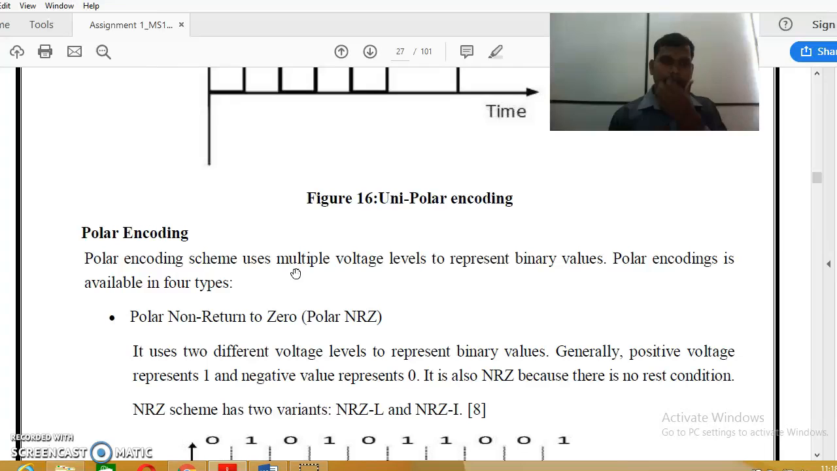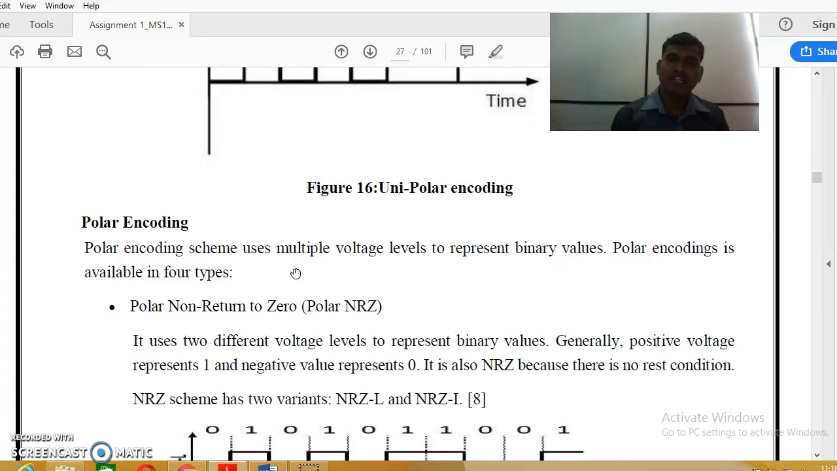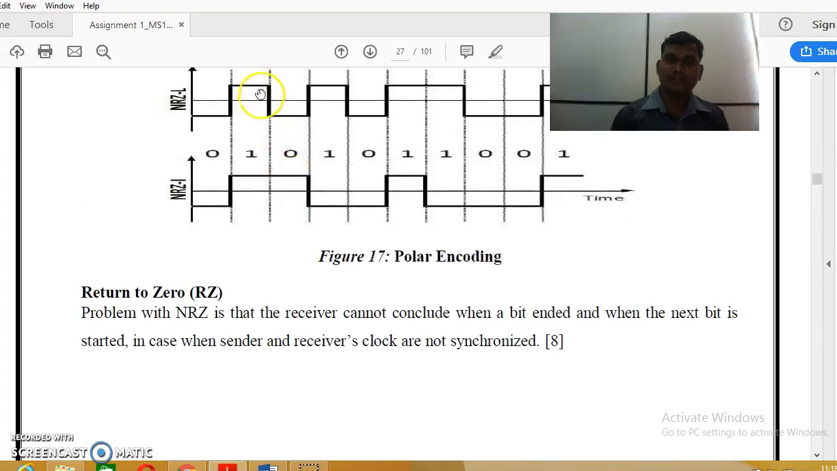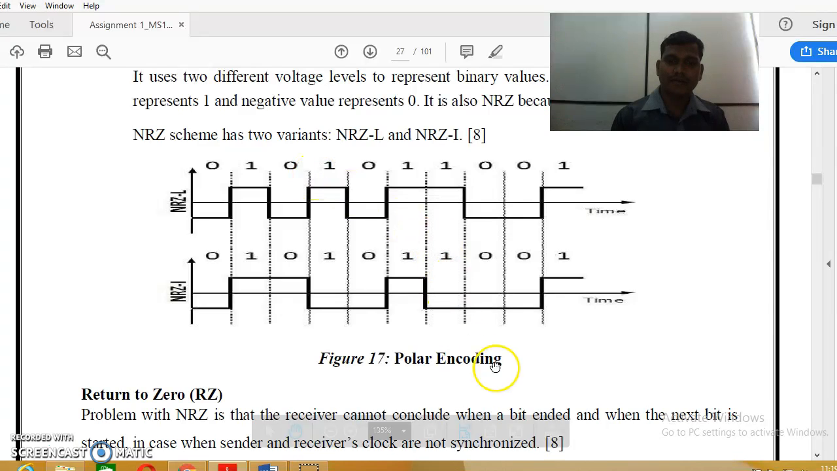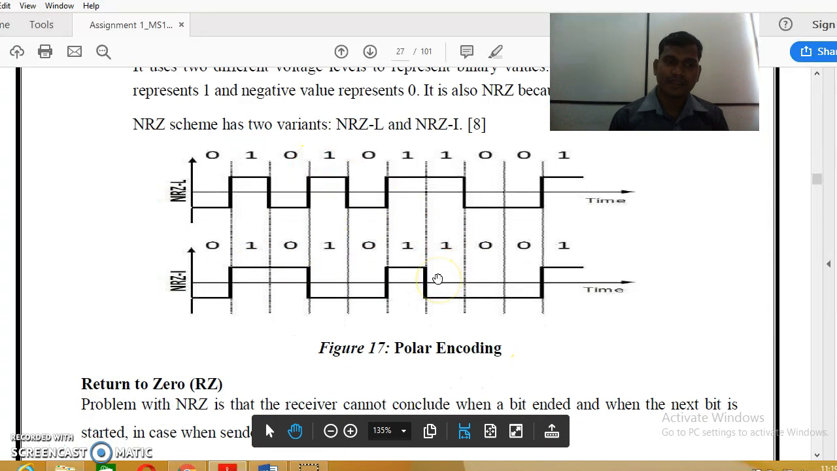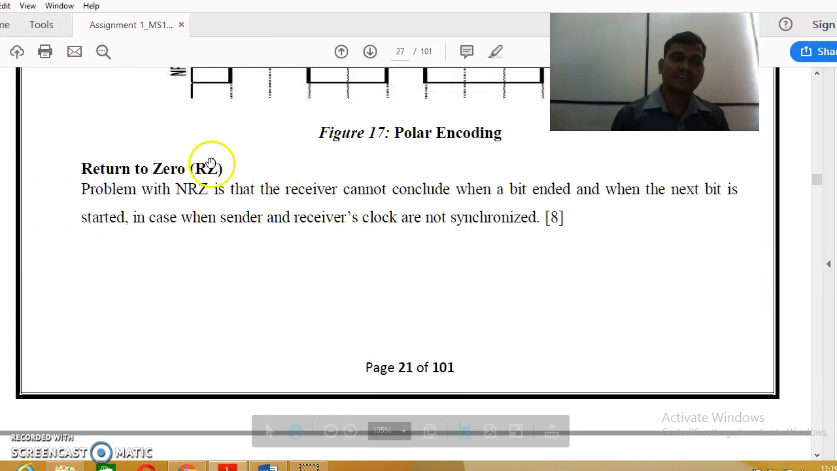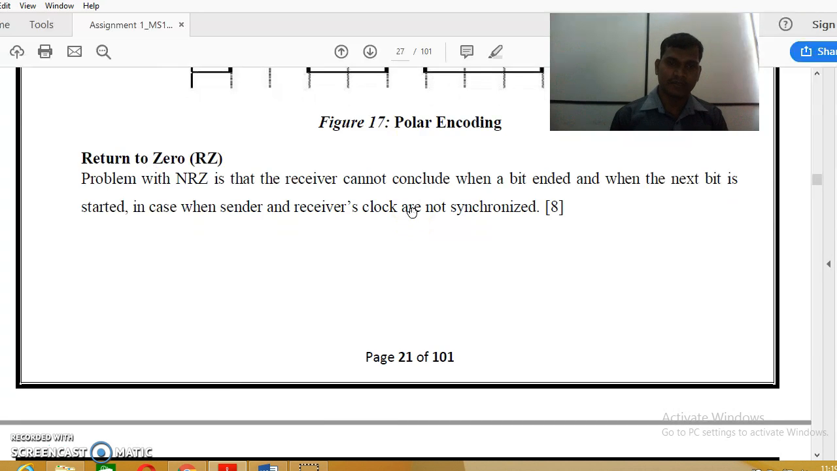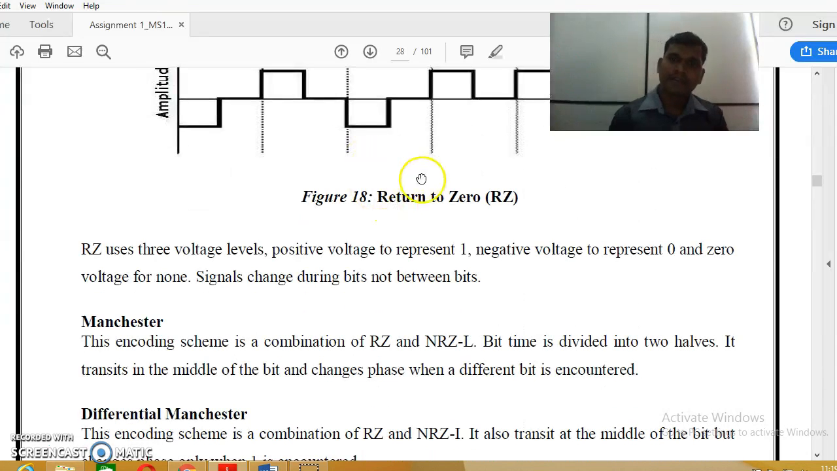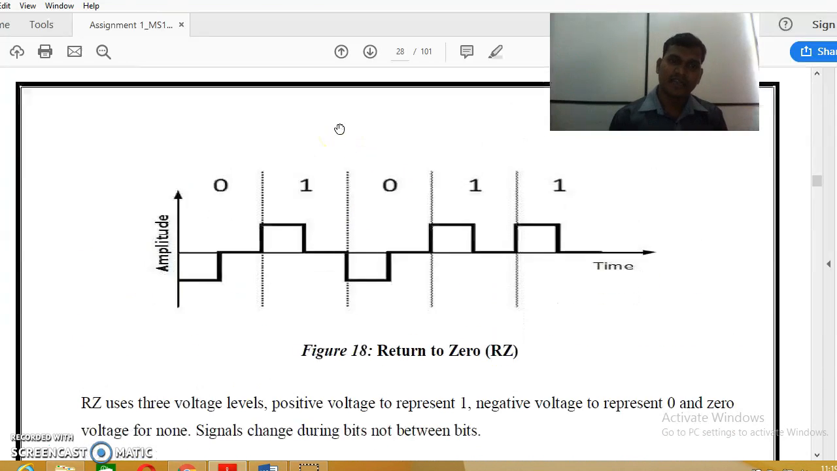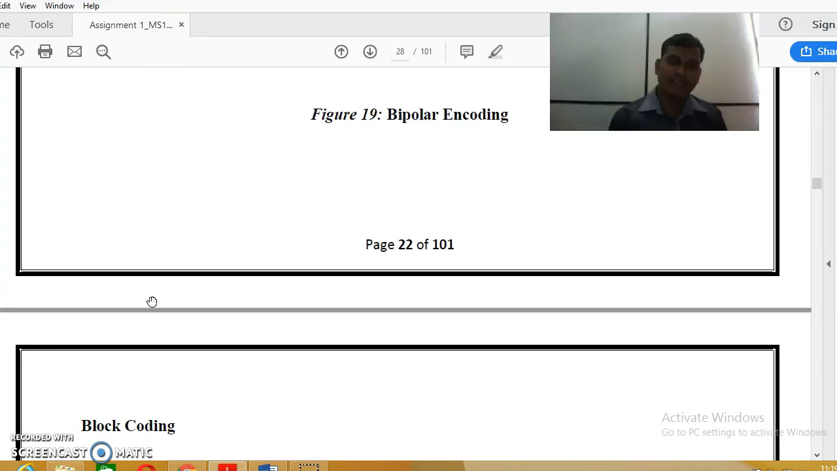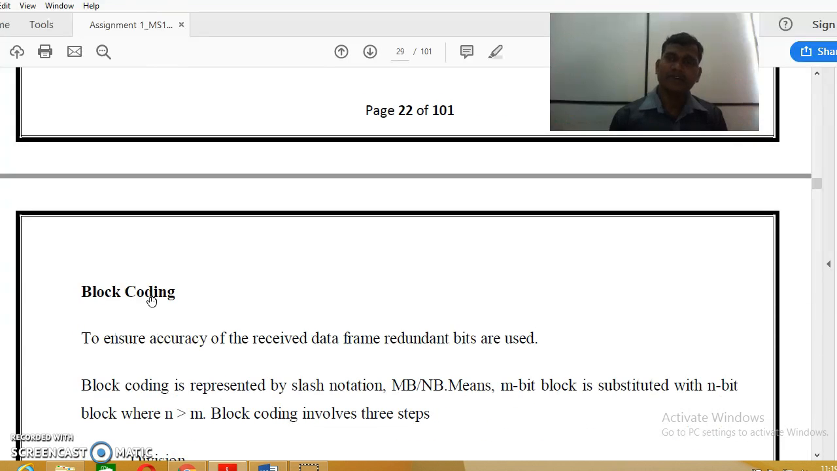Then polar encoding schemes use multiple voltage levels to represent binary values, right? This is the polar encoding. Now you can see this figure. Then return to zero, RZ. The problem with NRZ is that the receiver cannot tell when a bit ended and when the next bit started, right? This is the return to zero. Then other things are the biphase, differential Manchester, bipolar. These are some categories of the line code.